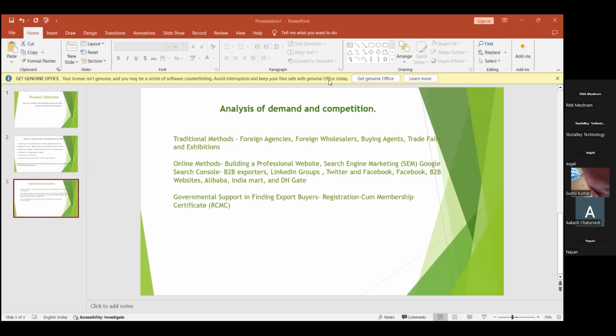First is building a professional website. Nowadays everybody is on the internet. They just search first, from the phone, to see whether they find any agencies or any professional website. For example, a company that has been building a brand should have its own professional website, so that if anybody hears of that company, they just Google it and the website is available. So the company should build a good professional website.